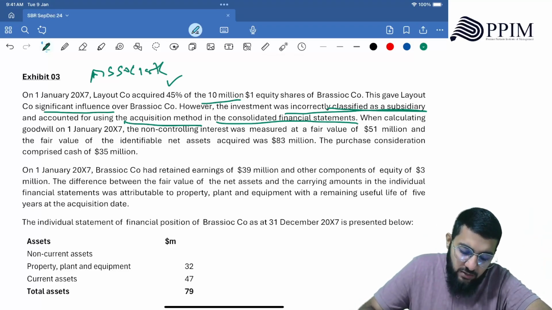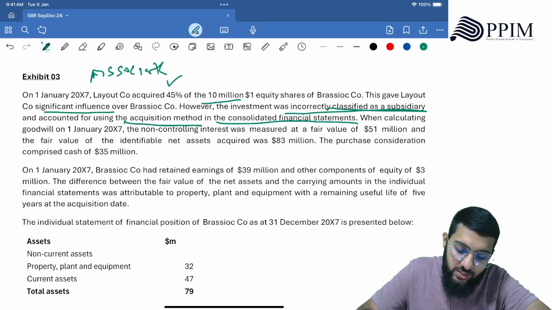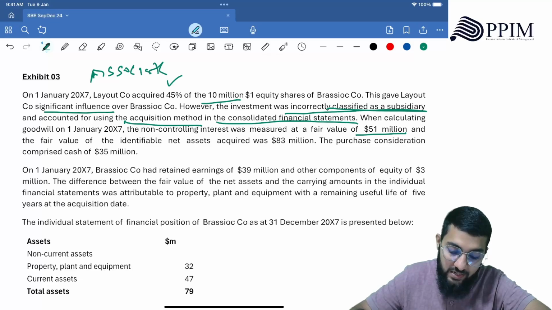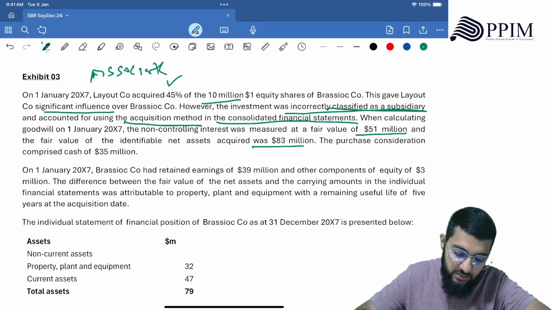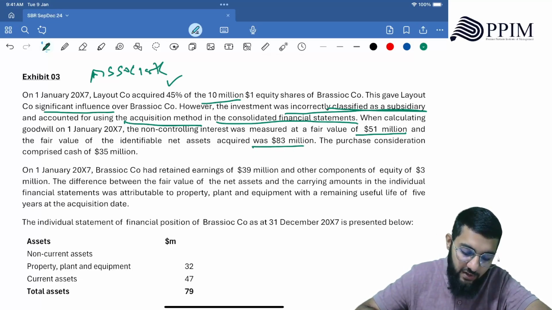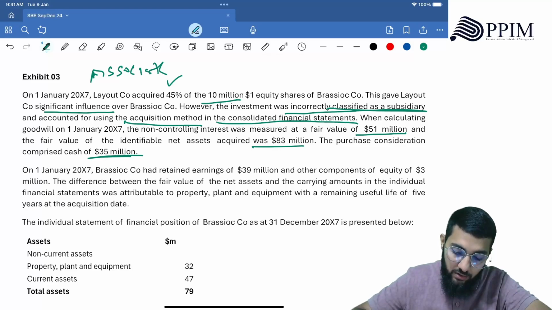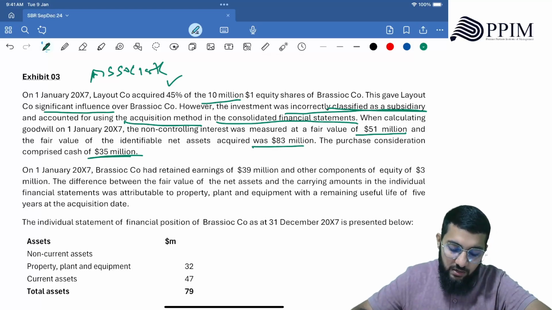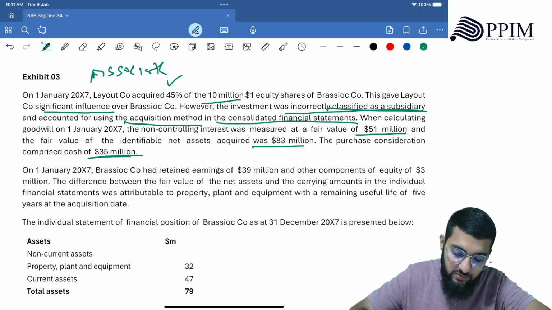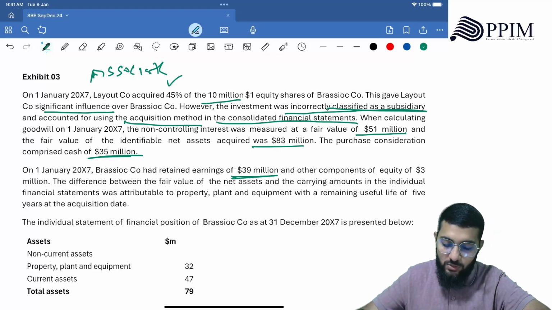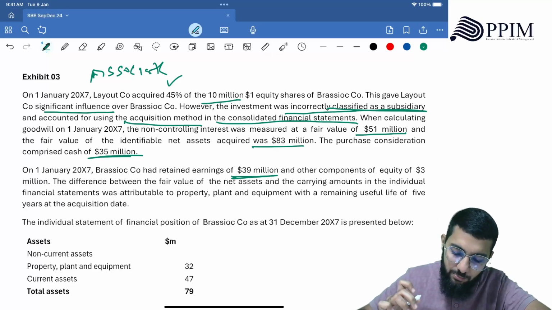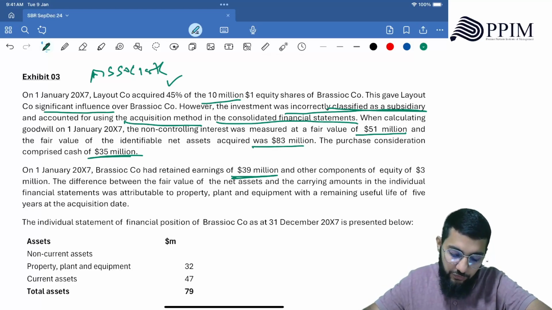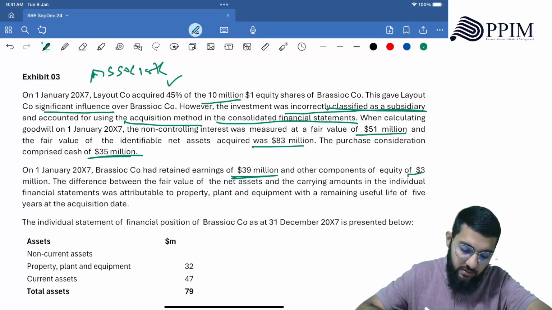Right. When calculating goodwill, the non-controlling interest was measured at fair value of 51 million, and the fair value of the identifiable net assets acquired was 83 million. The purchase consideration comprised cash of $35 million. Right. On 1st January, Braziok Co. opening retained earnings was 39 million. Why is that required? To understand the difference between opening and closing retained earnings, to know the post-acquisition profits. And other components of equity of 3 million. Right? 3 million was the other component of equity.